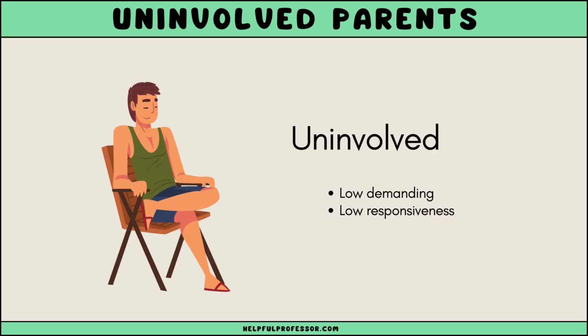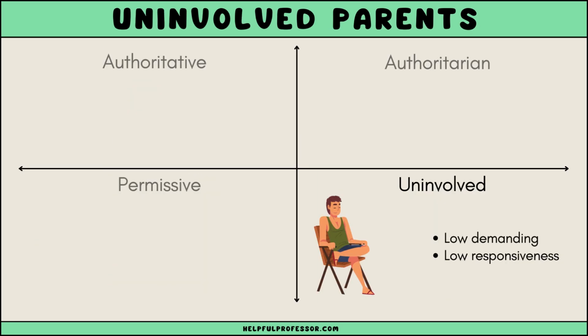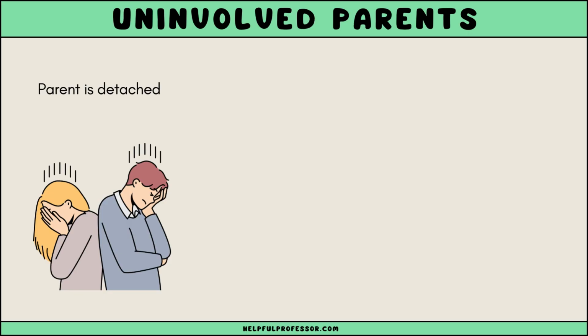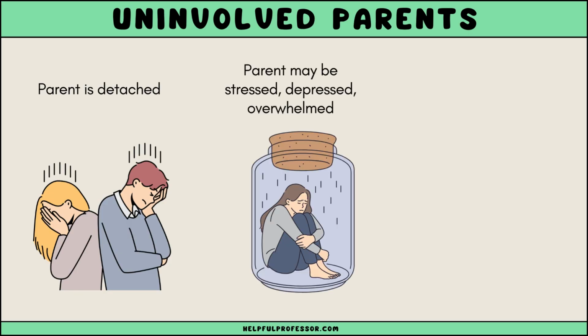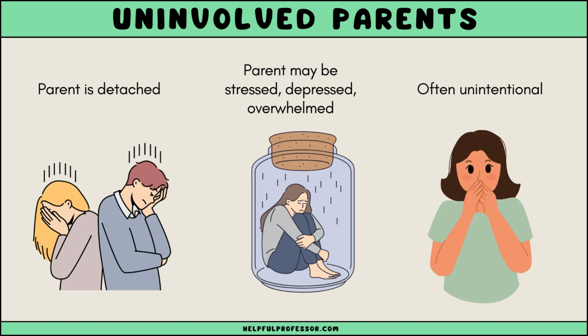Next is the uninvolved parent. This style of parent is marked by a lack of responsiveness to the child's needs and minimal communication. The parents are detached from their child's life, which might be due to stress, depression, or other personal issues. This approach is often unintentional.